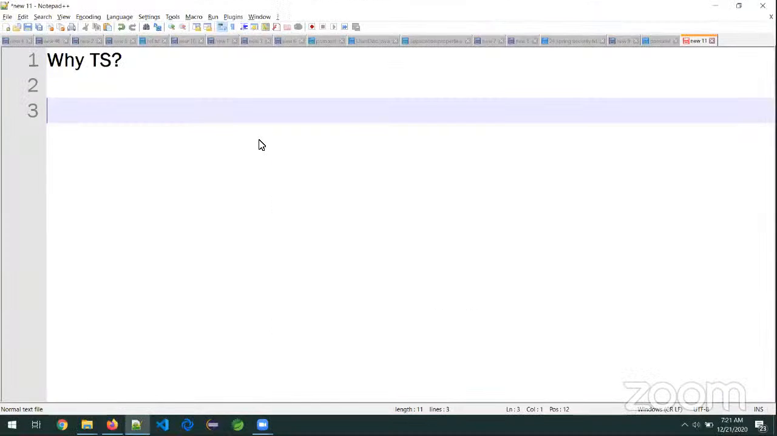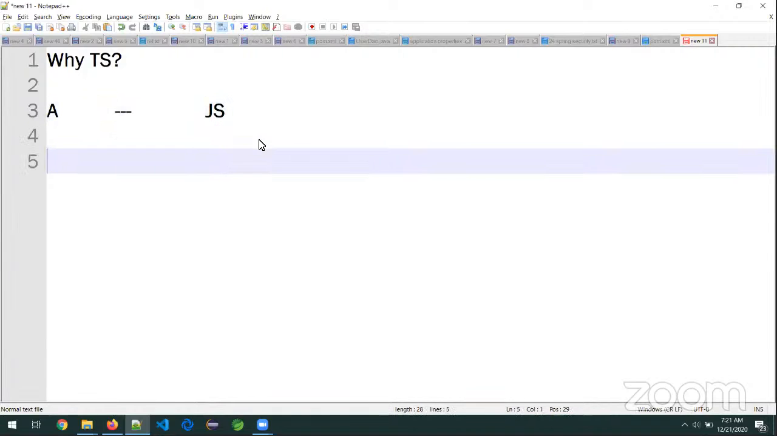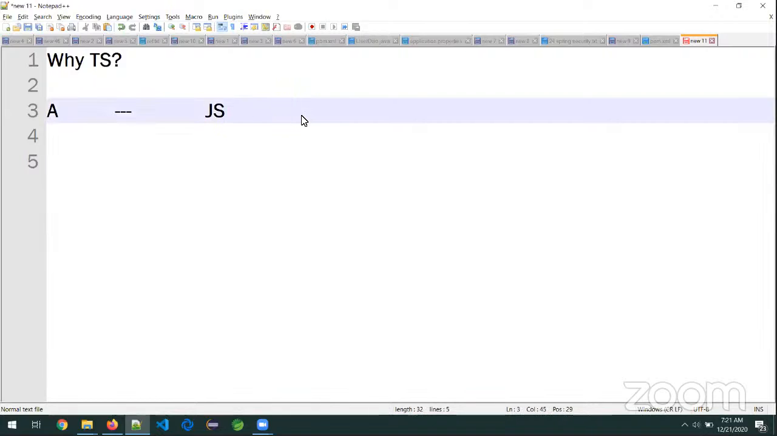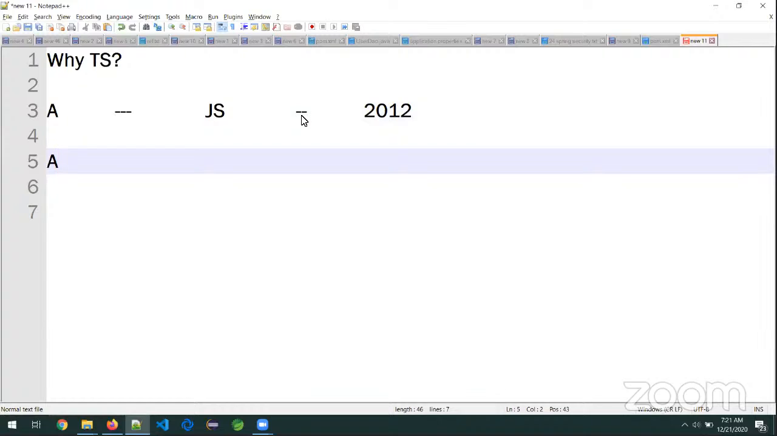Why TypeScript? Angular was first introduced using JavaScript. Meaning the Angular framework was entirely written in JavaScript, and it was released and became very popular around 2012. But after a few years, they rewrote the whole Angular framework using TypeScript, and released it around 2017.